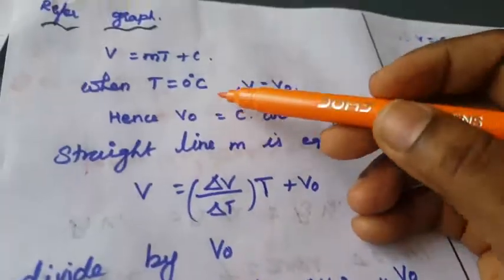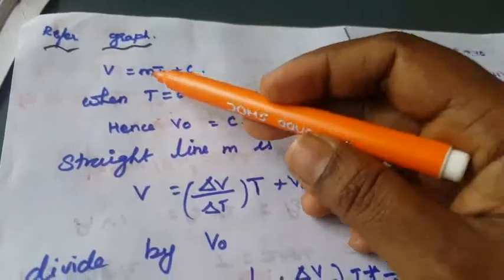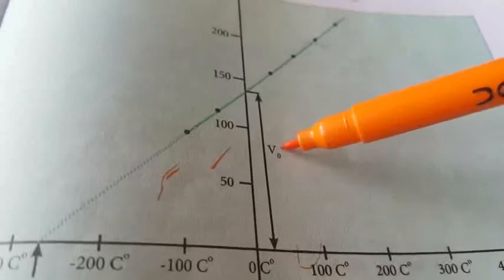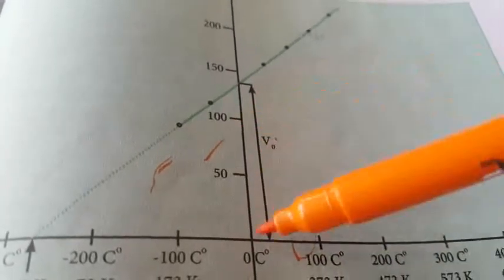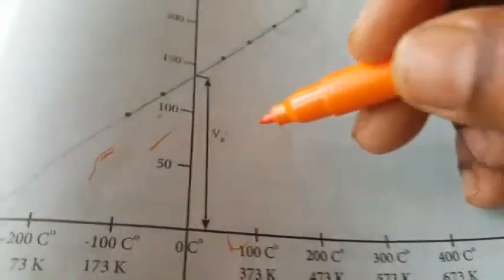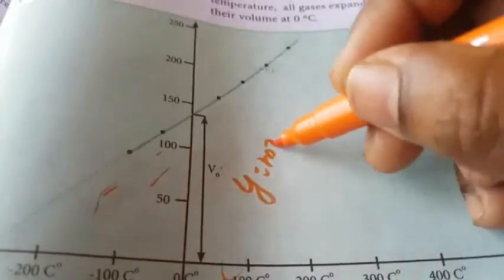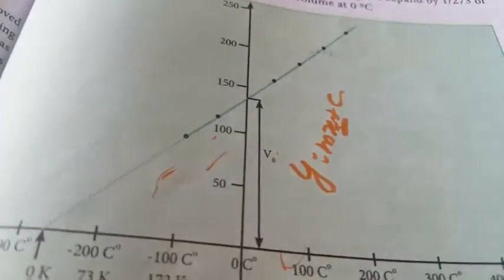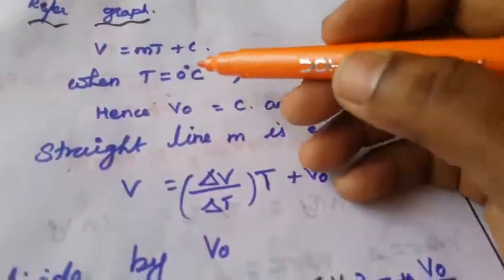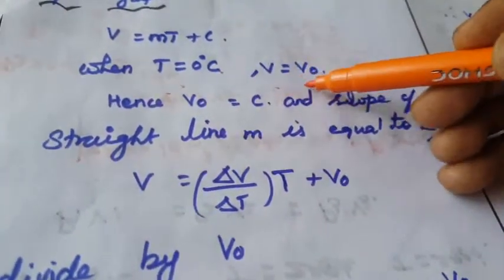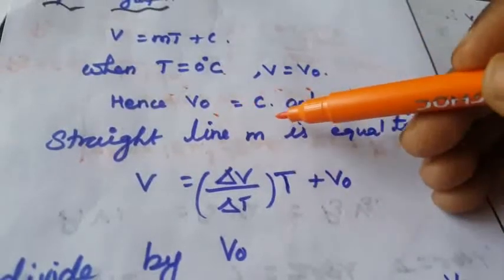V is equal to mt plus C. So this is the slope of this equation. This is the slope. Y is equal to mx plus C, where x is the temperature. That is mt plus C. I am substituting here: V is equal to mt plus C, when temperature is equal to 0 degrees Celsius, volume is equal to V0. So V0 is equal to C.